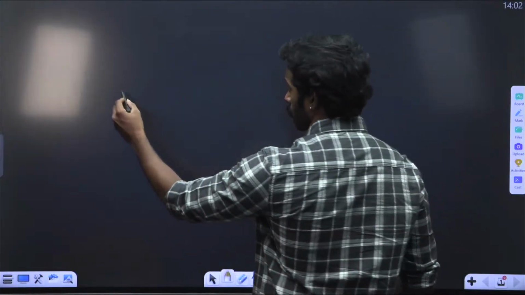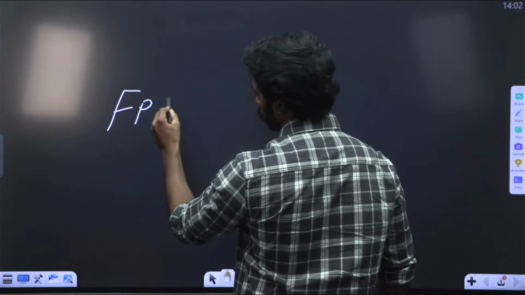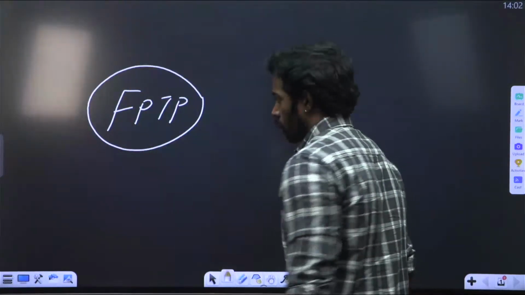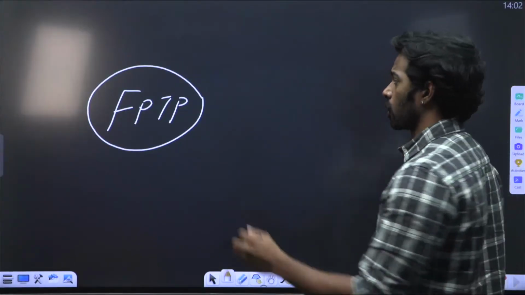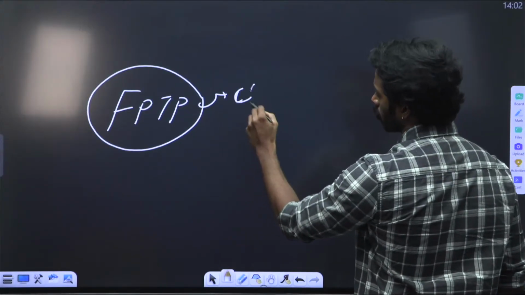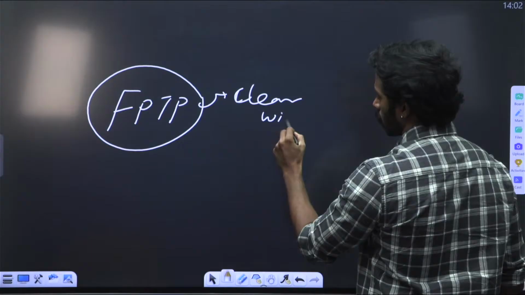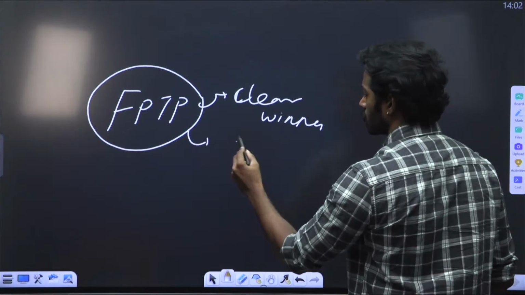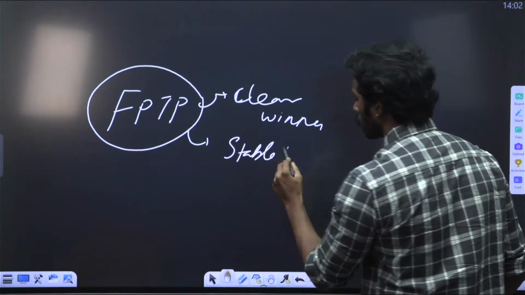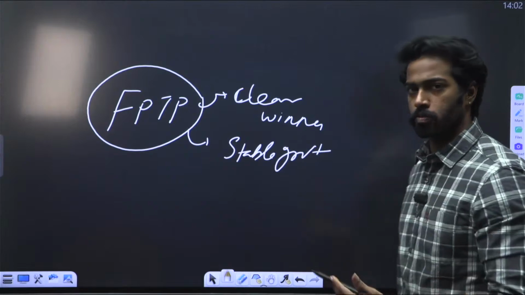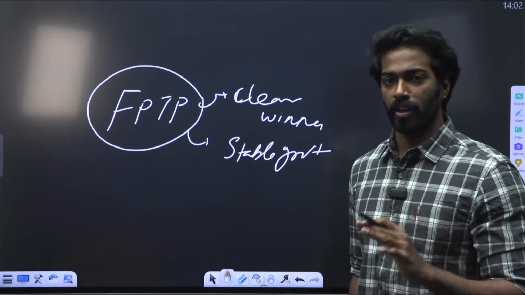Firstly, first past the post. First past the post is usually used when we want a clear winner. Whenever we want a clear winner or a stable government, we use first past the post. What happens in first past the post? I'll explain it in a simple manner with an example.